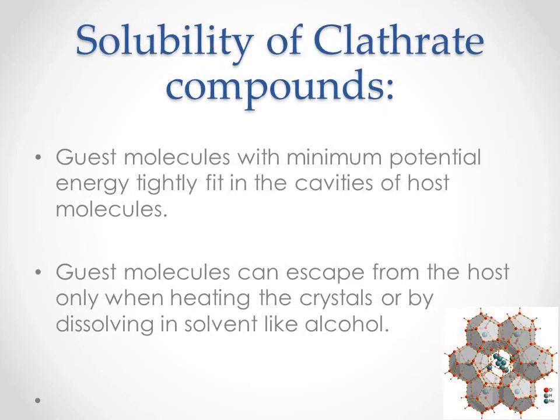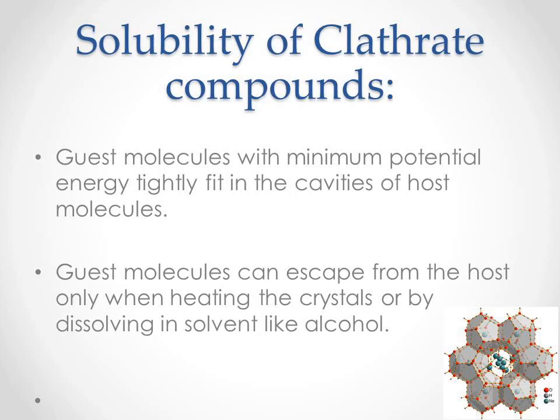So clathrate compounds are quite stable because guest molecules are tightly fit in the cavities of the host molecule and the cages are at minimum potential energy. So guest molecules can escape from the host only after heating the crystal or by dissolving it in a suitable solvent like alcohol, chloroform, etc.